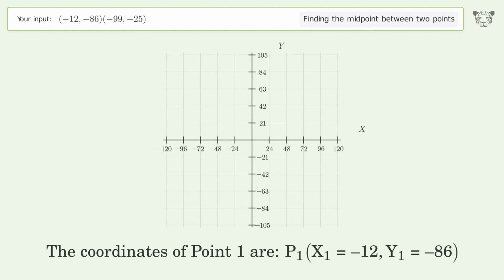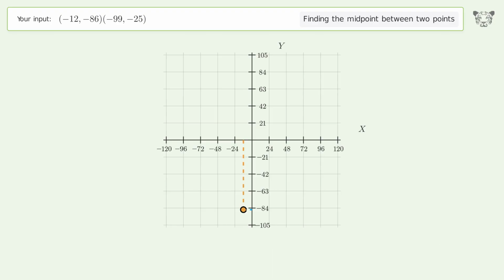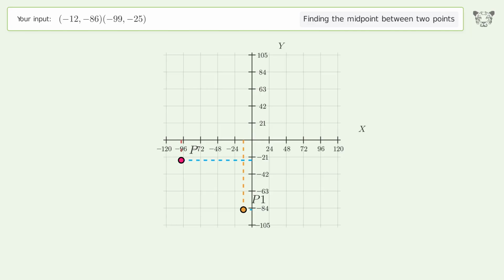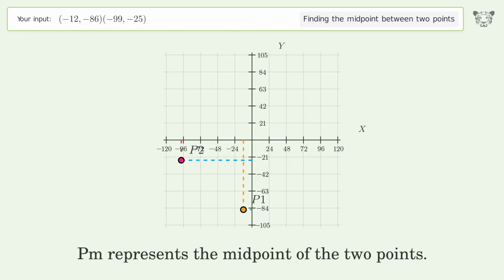The coordinates of point 1 are, x1 equals -12, y1 equals -86. The coordinates of point 2 are, x2 equals -99, y2 equals -25. PM represents the midpoint of the 2 points.